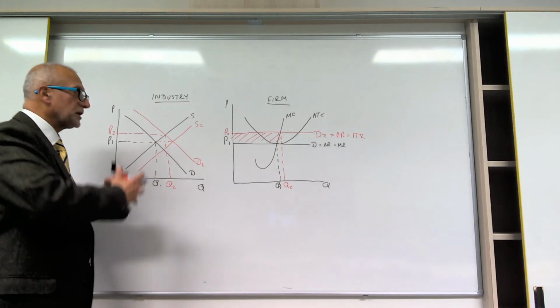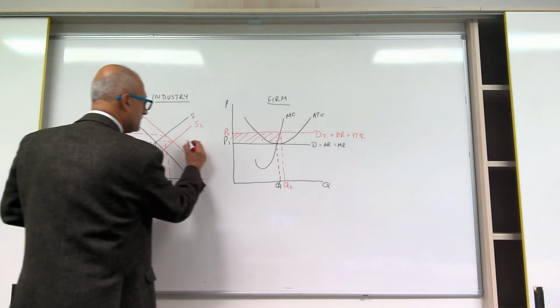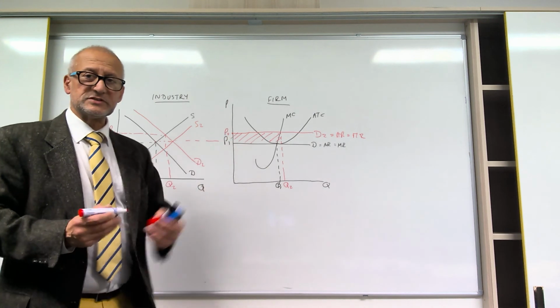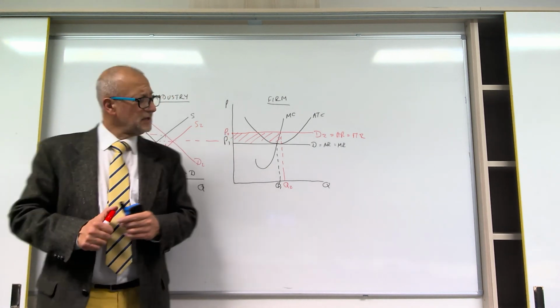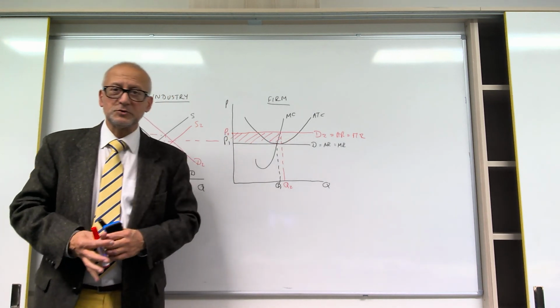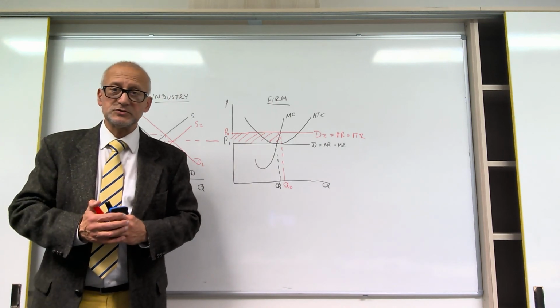It shifts out to the right until the new equilibrium dictates that P1 is the right price. Because firms are coming to the market, there are more firms, so each individual firm can only charge P1 and normal business has been resumed. So in the long run, we go back to the normal profit situation we saw in the first place.